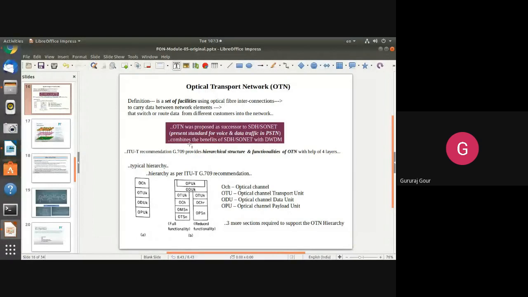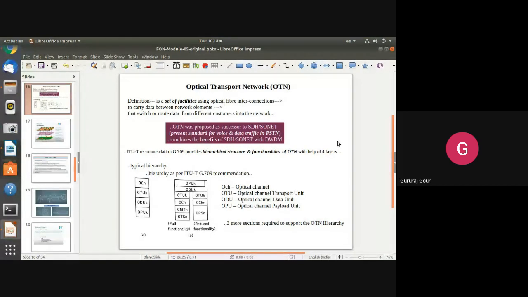So later we'll look into this, after defining it and seeing the standard ITU-T G.709, how it has briefly defined the hierarchical level structure of this OTN.